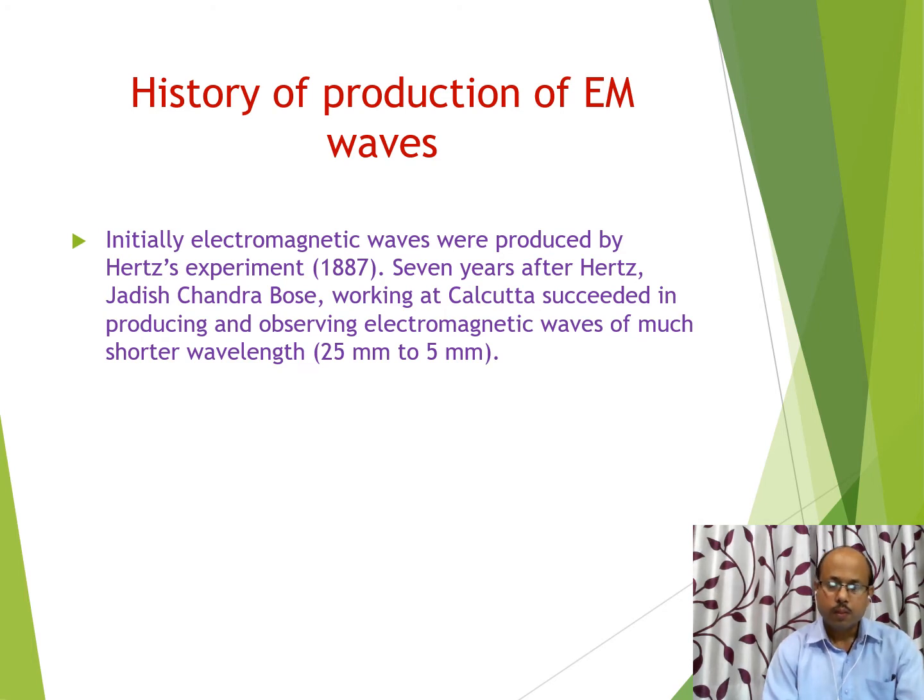It means research work had started related to electromagnetic waves, and Indian scientists have also played a very vital role in this research.